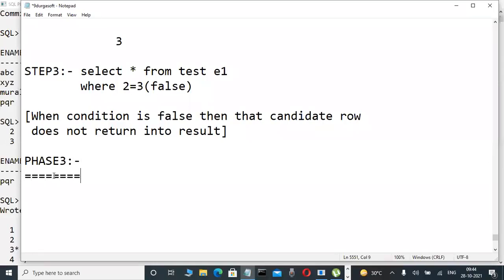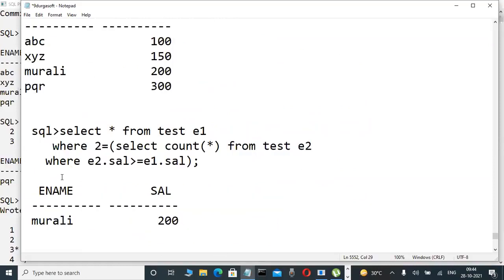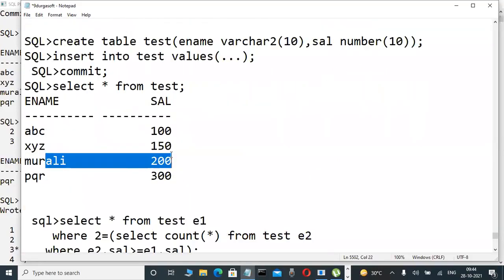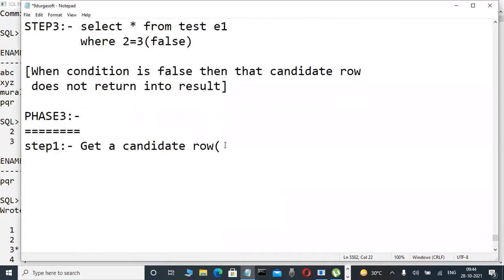In phase 3, automatically step 1. In step 1, always get a candidate row. Get a candidate row means the third row. What is the third row? Murli 200. Okay, fine. Observe here. Get a candidate row means in this case Murli 200. And now step 2: control goes to the child query where condition. That is the execution actually.